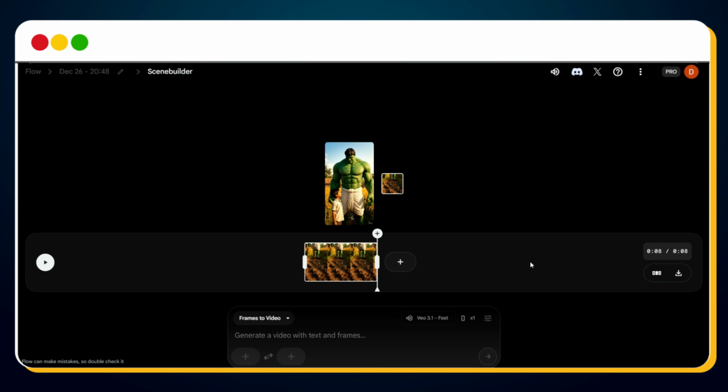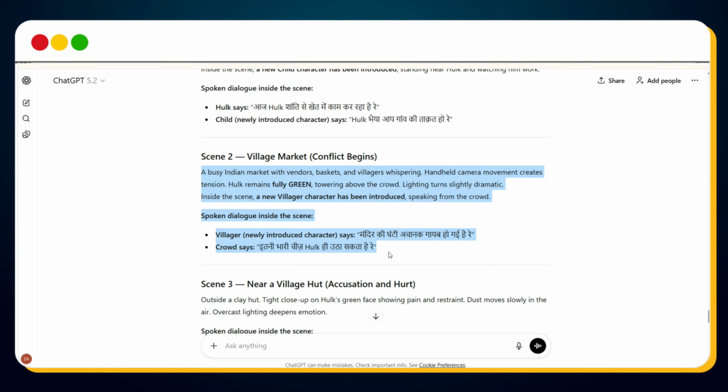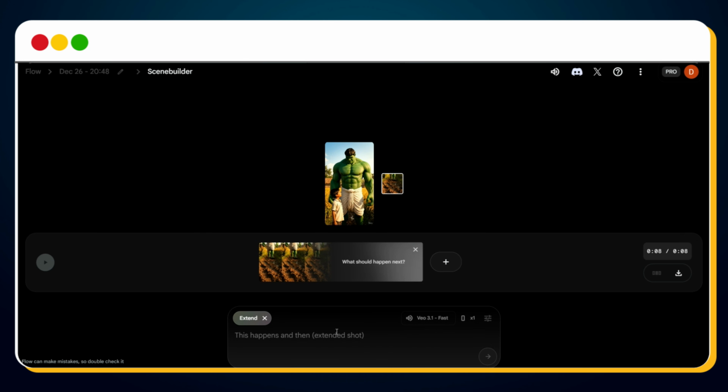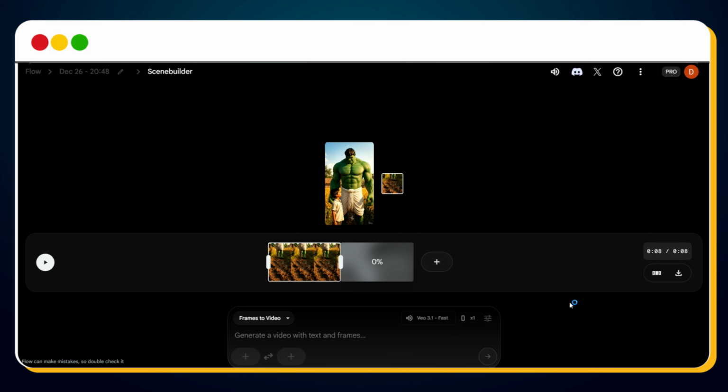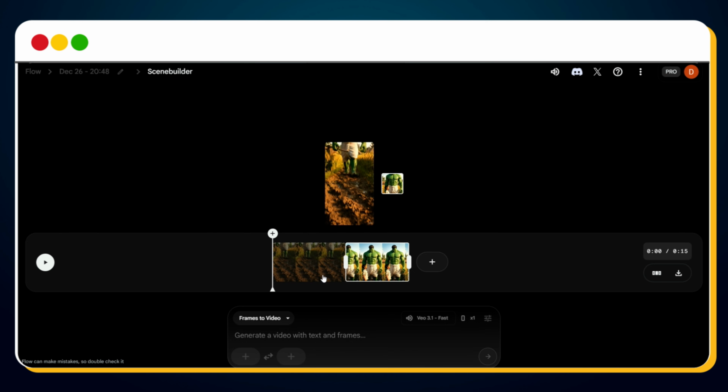To generate the next scene in the easiest way, click on the plus icon and select Extend. This Extend feature helps maintain maximum character consistency. Now go to ChatGPT, copy the VO3 video prompt for scene 2, paste it into Google Flow, and hit send. Within a few seconds, bingo, scene 2 is ready.